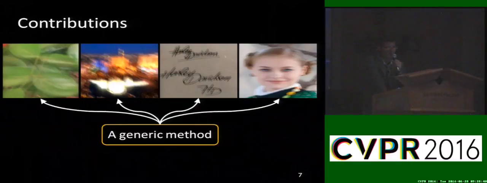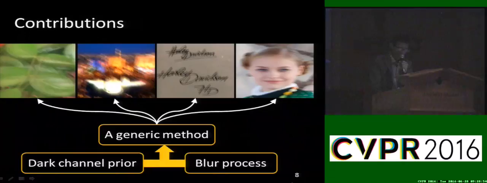Different from existing methods, we propose a generic method which can be applied in many scenarios, such as natural images, low illumination images, text images, face images, and so on. We also establish the mathematical connection between the dark channel prior, which is widely used in image dehazing, and the blur process.